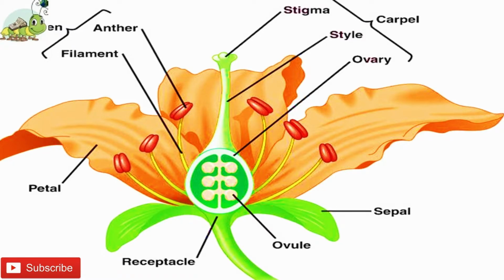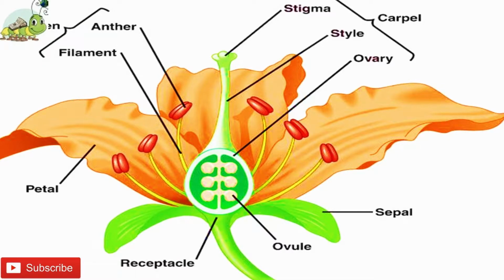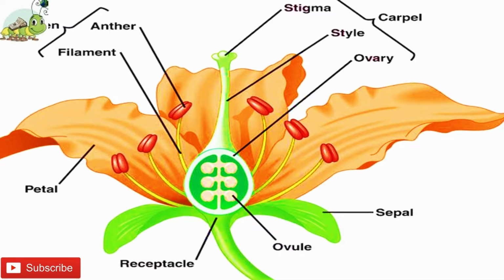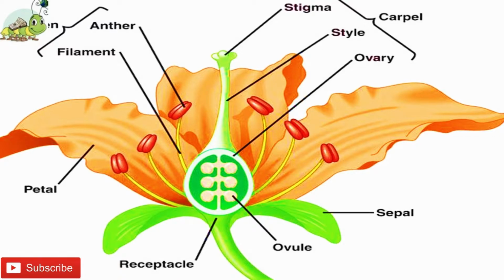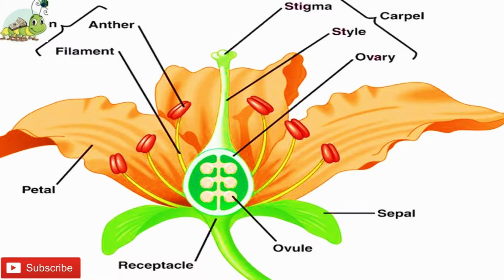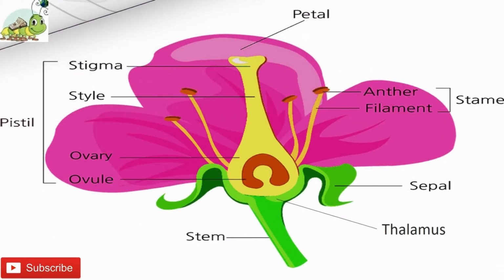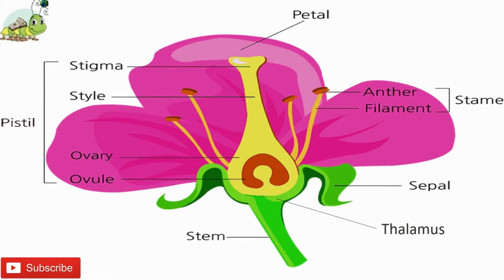Then what is the receptacle? The receptacle is the base of a flower which connects the flower with the branch of the plant. The upper end of the receptacle is usually swollen and is called the thalamus. It connects with the peduncle. Number 2, sepals.